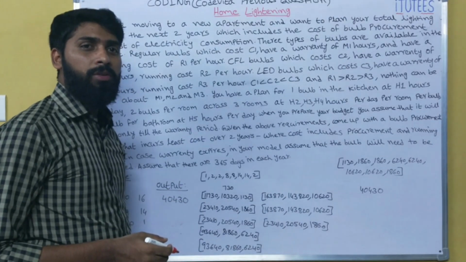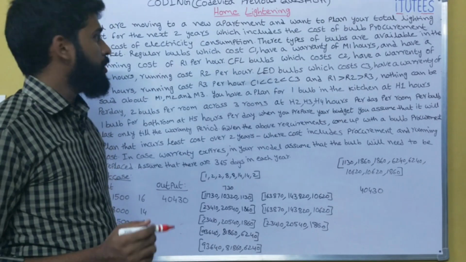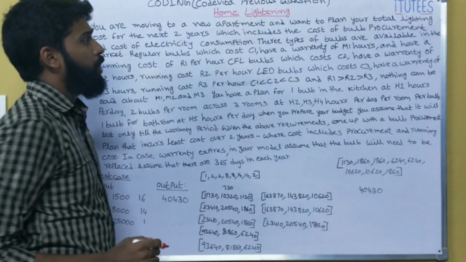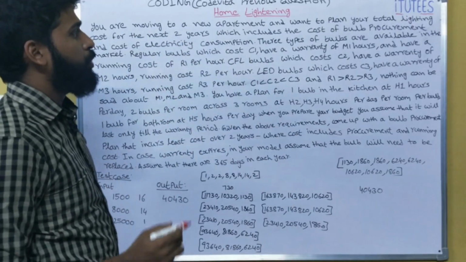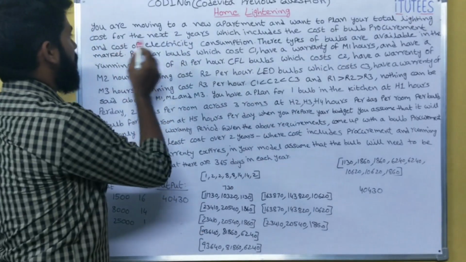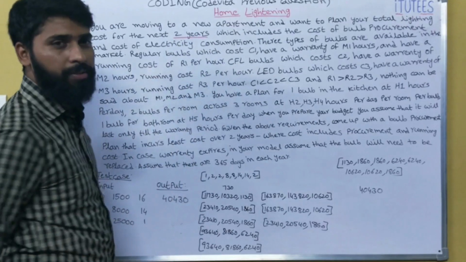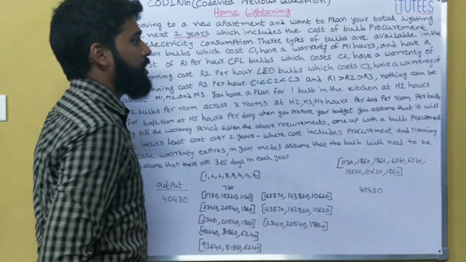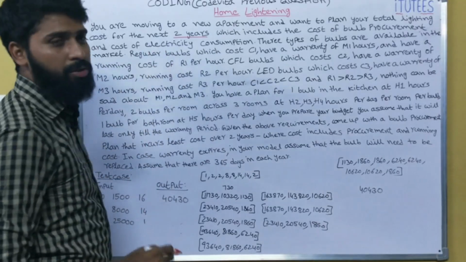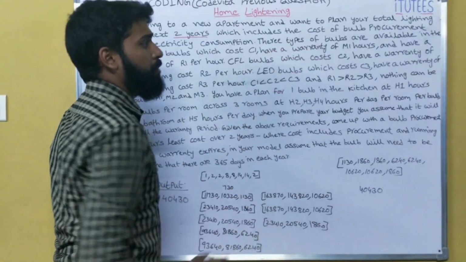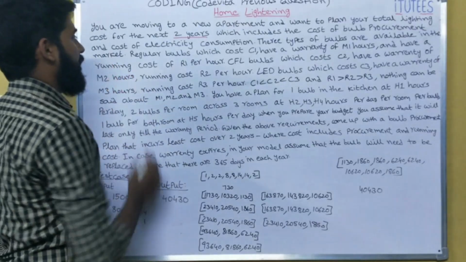Now we are going to solve one code with a previous question, that is home lighting. So you are moving to a new apartment and want to plan your total lighting cost for the next 2 years, which includes the cost of bulb procurement and cost of electricity consumption. So three types of bulbs are available in the market.